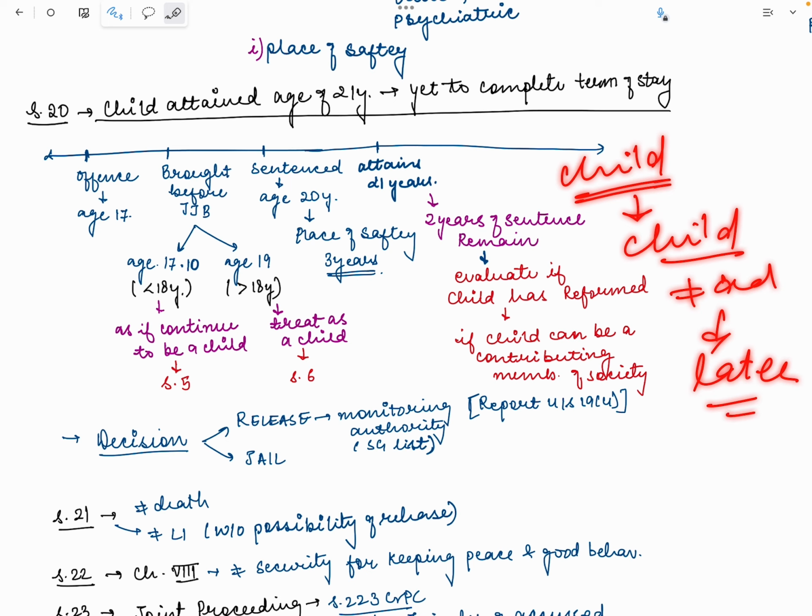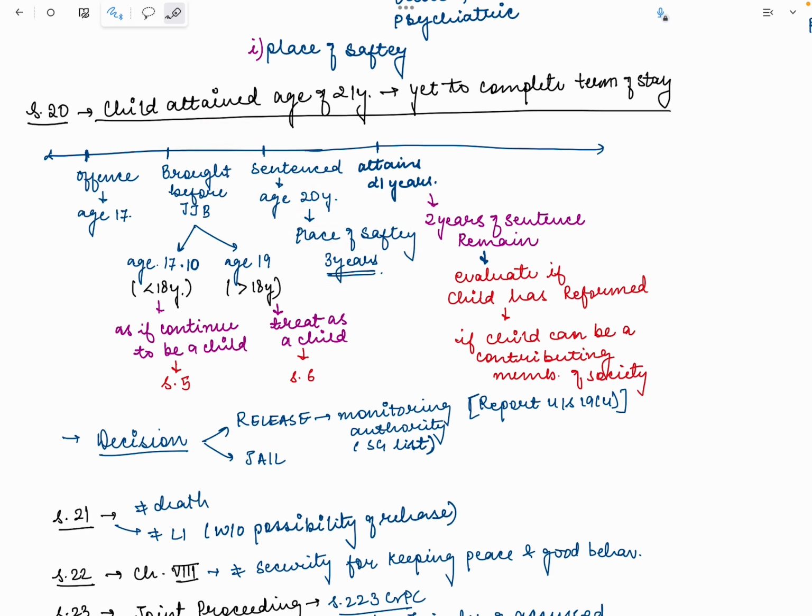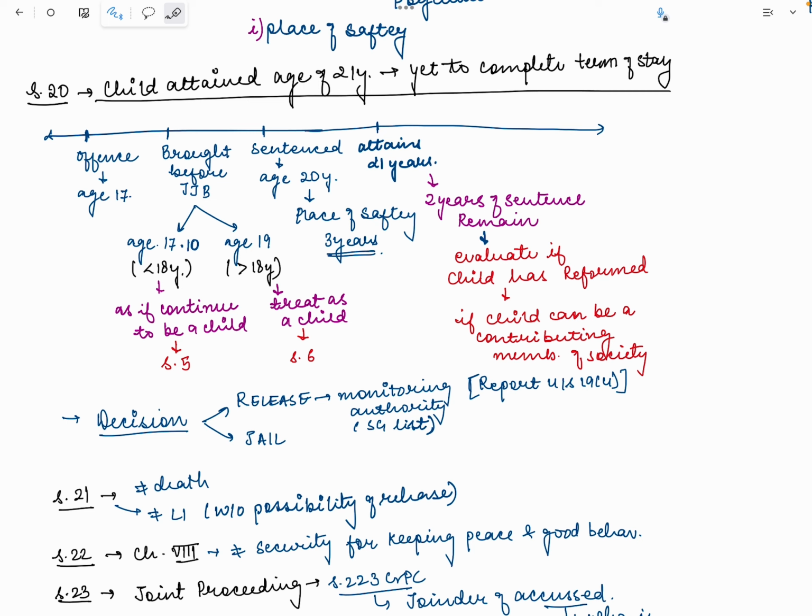Okay. Now he was sentenced. The procedure happened, the inquiry was conducted, the trial happened, and the sentence. While the sentence was passed, he was of age 20 and was sentenced to a place of safety by the Children's Court because he committed a heinous offense, for 3 years, for example. Now he attains 21 years of age, one year later, so 2 years of the sentence remain. In that situation, what will happen?